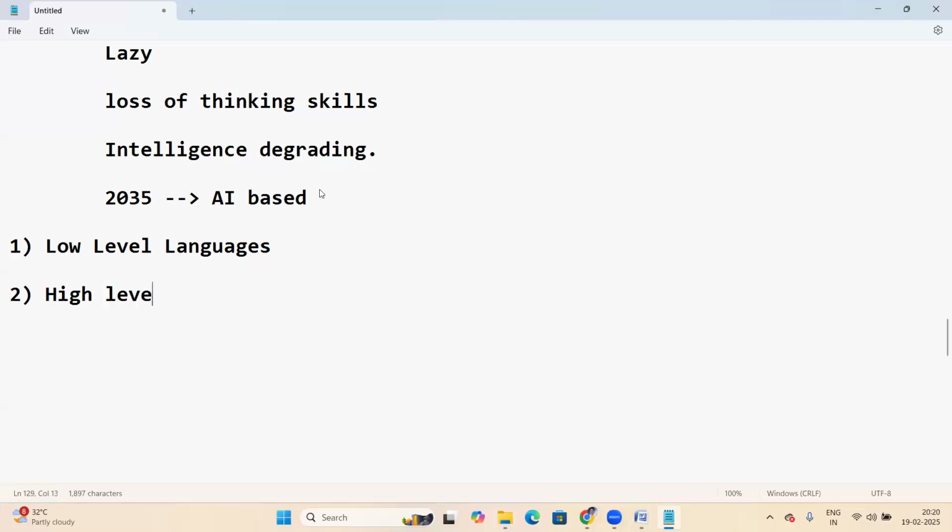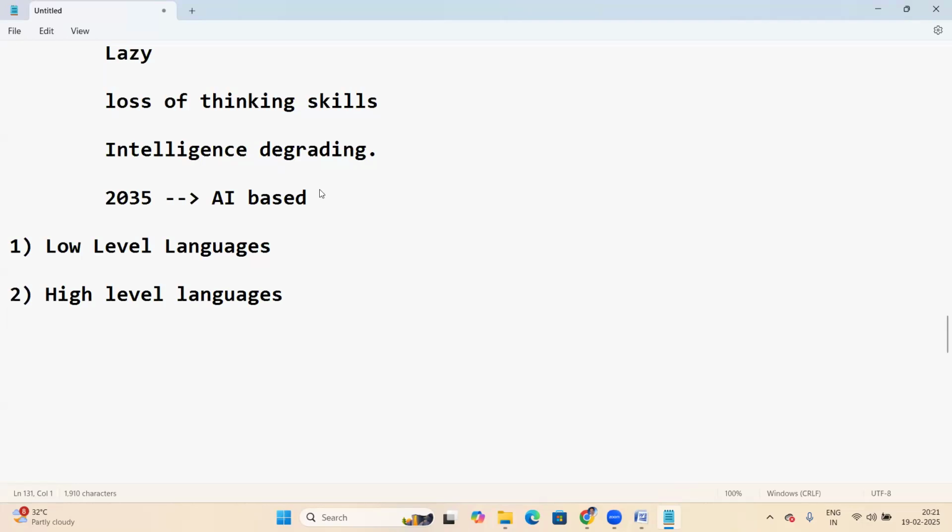Low level and high level language. So in software, there are two categories of language here: low level and high level languages.